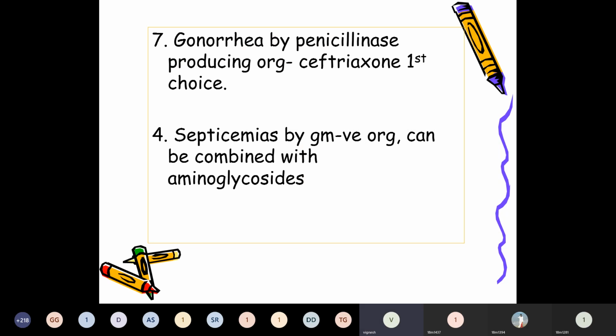In this case, ceftriaxone is the first choice of drug for single dose therapy of gonorrhea caused by penicillinase-producing organisms. It can also be used in septicemia caused by gram-negative organisms, and may be combined with the aminoglycosides. Other uses like